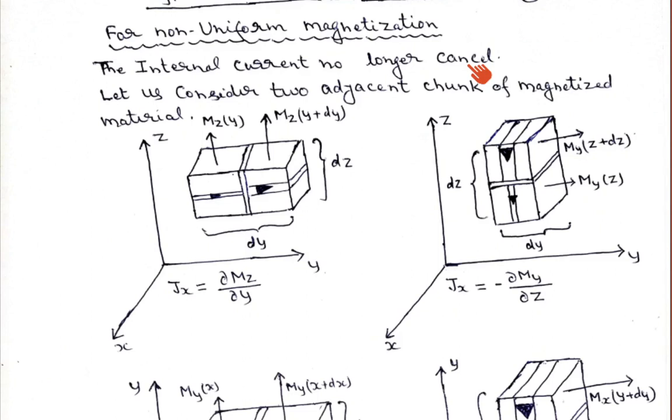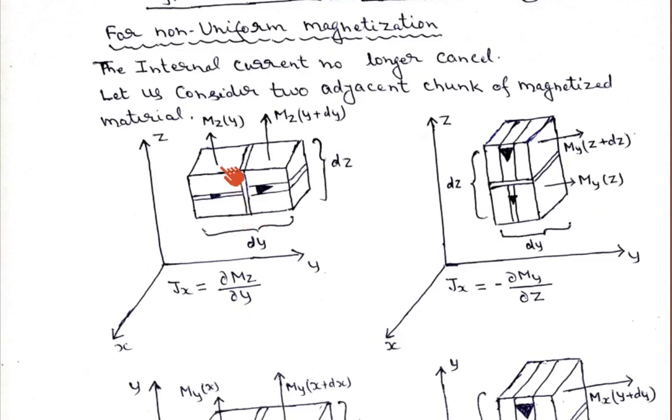So let us assume that we have two adjacent chunks of magnetized material. We have a big object, but we have cut that big object into small pieces. Let us say one piece, another piece. These are two chunks of magnetized material, and let us say a three-dimensional coordinate axis. We consider two chunks of magnetized material placed close together, and they are placed in a ZY plane.